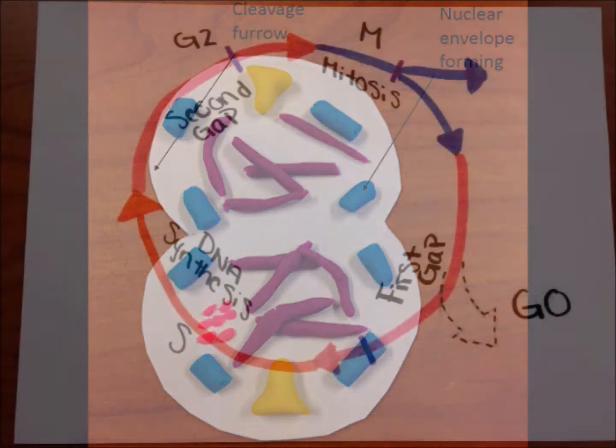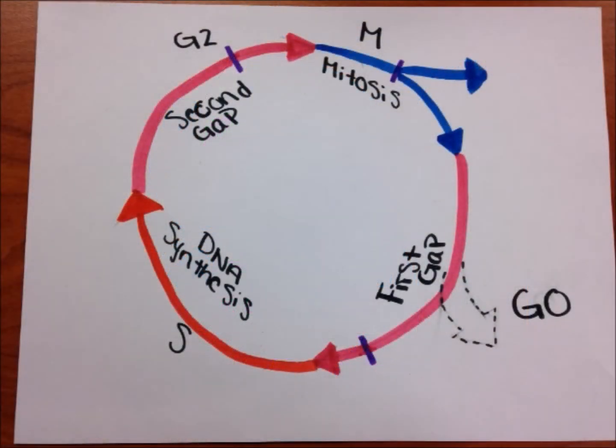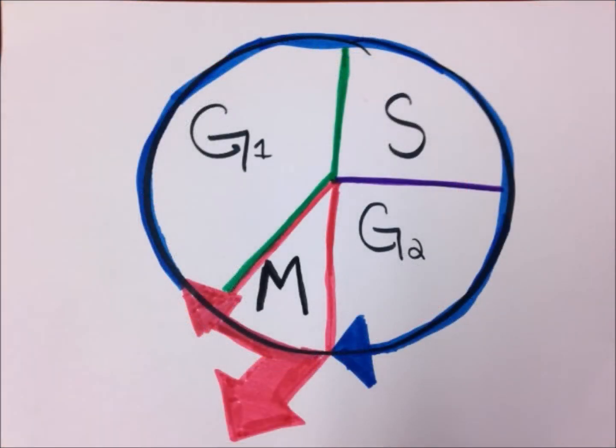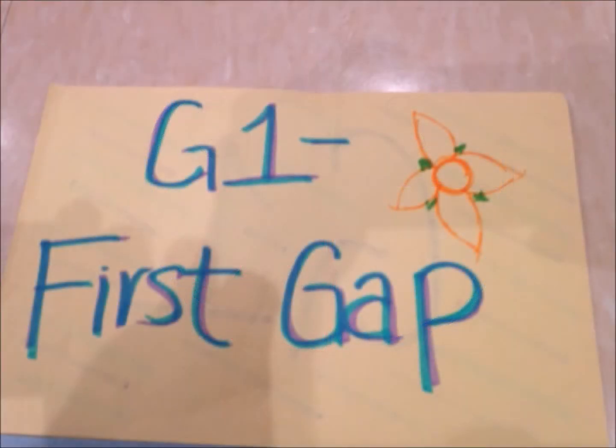The system that controls which phase a cell is in is called the cell cycle control system. The times at which the cycle can be stopped or pushed forward are called checkpoints. In these checkpoints, the cell decides whether it is safe to proceed or stop and not divide. Checkpoints include the G1, the G2, and the metaphase checkpoints. The most important checkpoint for mammals is at the G1 phase. If the cell isn't given the go-ahead at the G1 checkpoint, it goes into G0 phase and stops dividing.